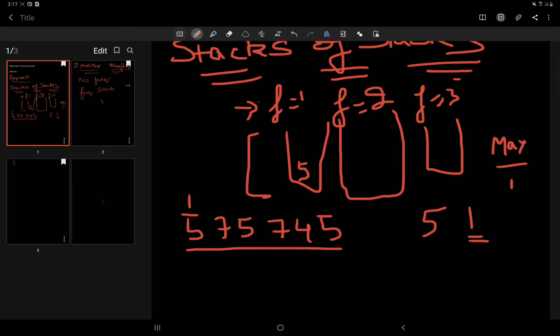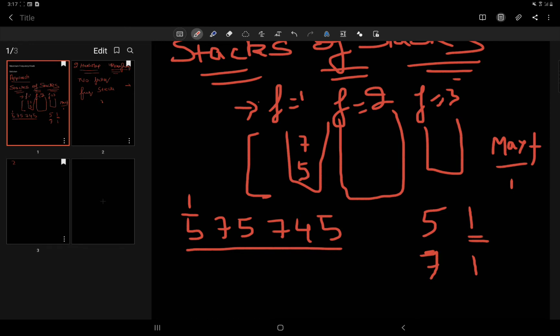I get another value, 7, and I see it's not in the hash map, so I add 7 and assign its value as 1, and push it in the corresponding stack. My maximum frequency is still 1.